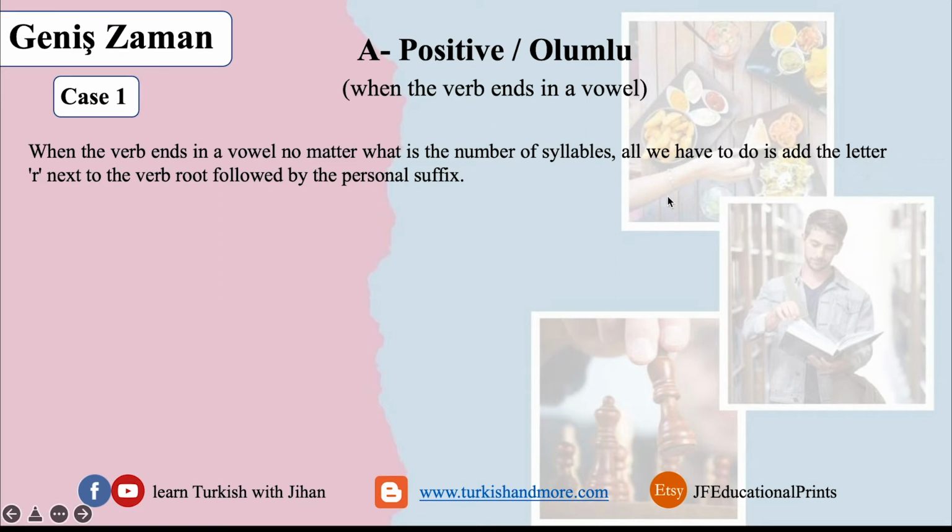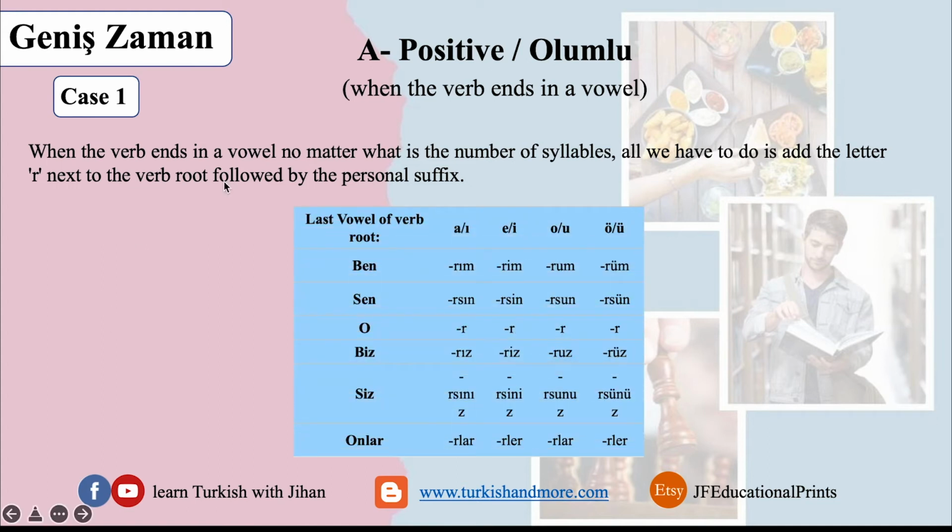You add the letter R next to the verb root, and then you can add the personal suffix, which is like im, if you're talking about yourself, ben, and so on. The rule is over here. If the last vowel of the verb is a or e, what do we add? If it's o or u, also o or u.